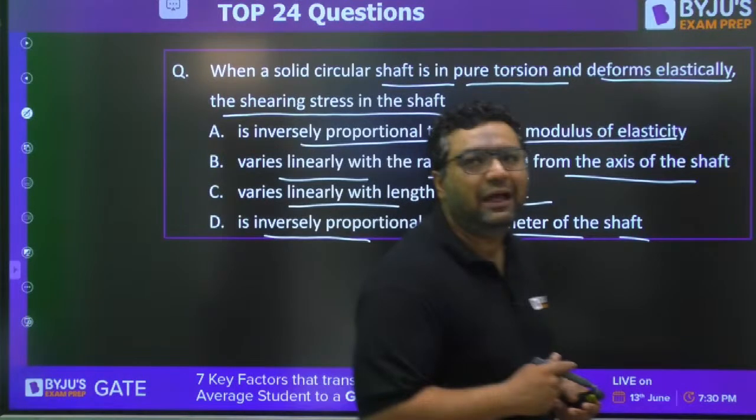B will be the right answer, because whenever we make the shear stress distribution, if you are applying the torque like this, the shear stress distribution comes like this. Here shear stress will be maximum, here also it will be maximum, and at the center it is going to be 0. This is the linear variation. So tau by R equals G theta by L equals T by J. So you can write tau equals T into R by J, so tau is directly proportional to R. So B is going to be the right answer.